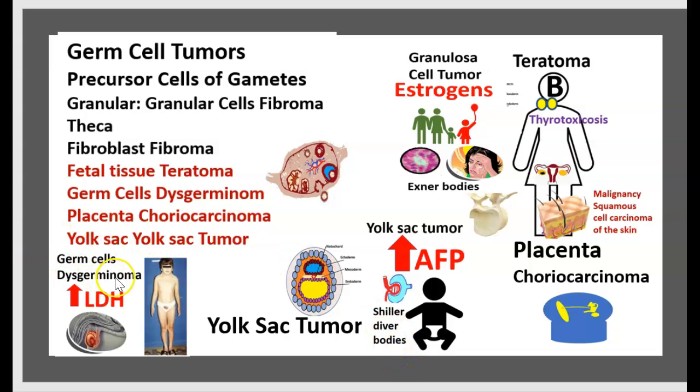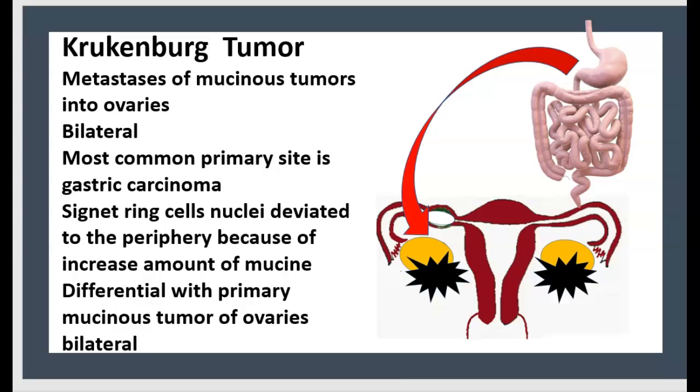Germ cell dysgerminoma, think about increase of LDH. Krukenberg tumor, metastasis of mucinous tumor into ovary, bilateral. Most common primary site is gastric carcinoma. Signet ring cell nuclei displaced to the periphery because of increased amount of mucin. Differential with primary mucinous tumor of ovary, Krukenberg is bilateral.